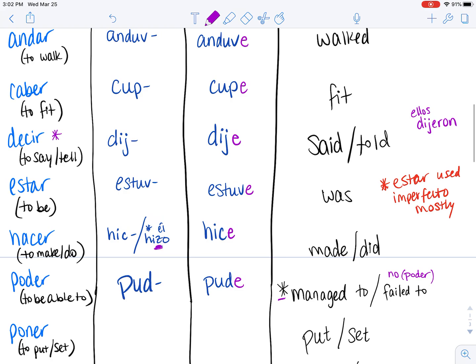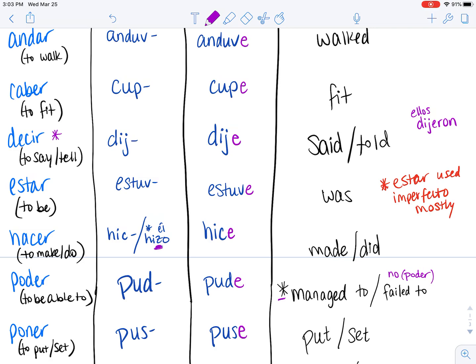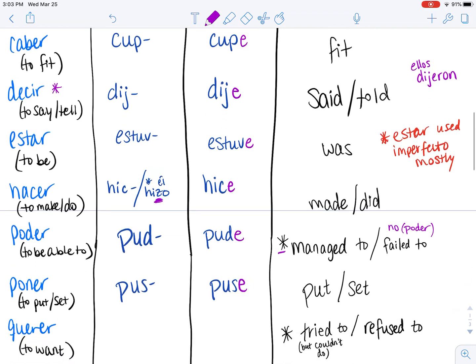All right, the next, poner, to put or to set, like you could set the table or set something down. In the past, it would still be put or set. Your new raíz is pus. And at our ending here, yo puse. So I don't hear pus. It's not puse. It's pus. Puse.